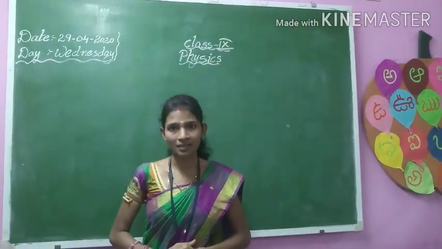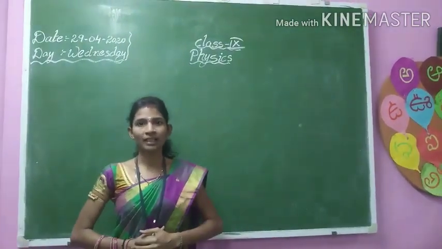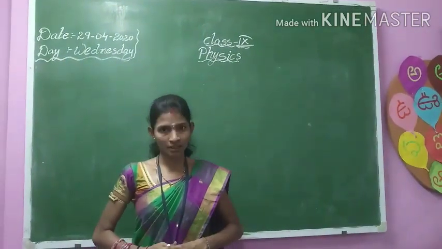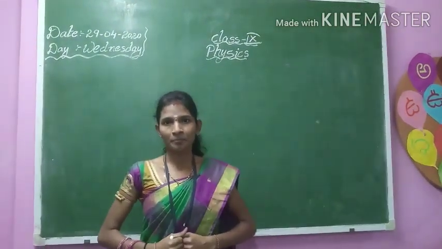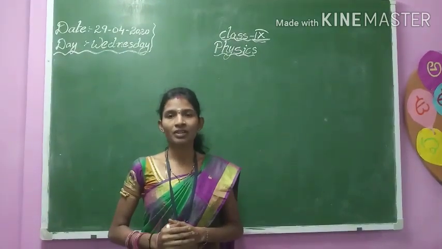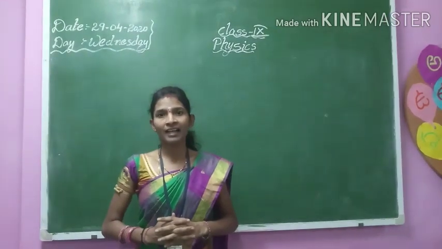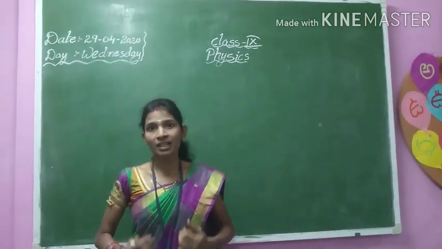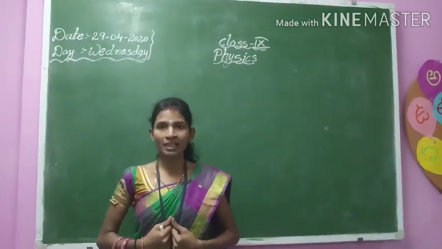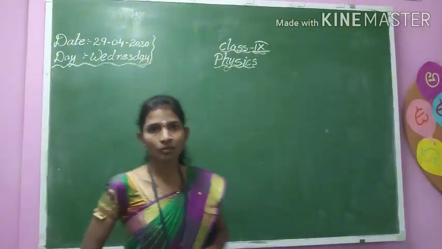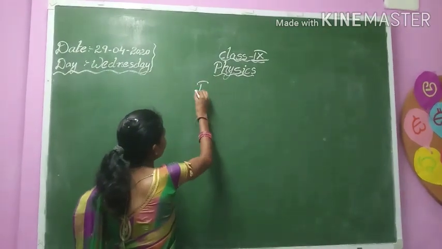Today I am going to teach you about the third chapter of physics. As we know, in your earlier classes you have learned that matter is around us. What is meant by matter? Matter is that which has mass and occupies volume. Is the matter around us pure? What is meant by pure according to us? Our today's topic is: is matter pure?